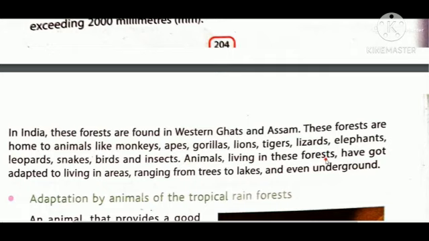Animals living in these forests have got adapted to living in these areas. Obviously, when animals live in a particular area, they have to change in their structure to live in that area. Otherwise, how can they survive? They cannot survive. So animals living in these forests have got adapted to living in areas ranging from trees to lakes and even underground. So a different variety, different kinds of adaptation in plants and in animals can be seen in these areas.